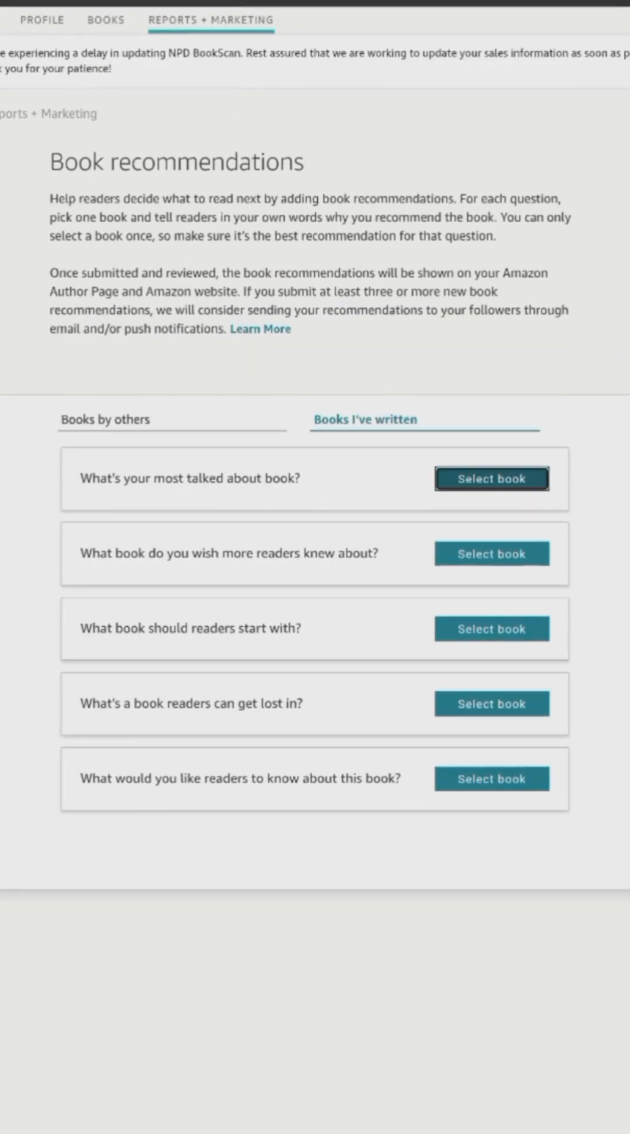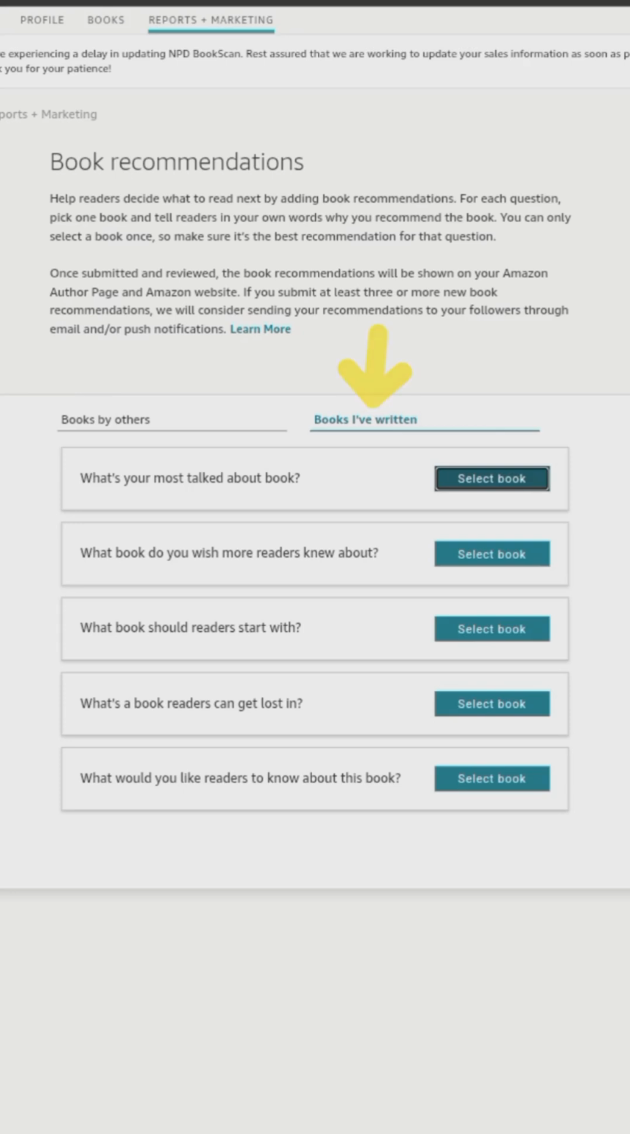But before you start selecting, you can see these options now. What is your most talked about book? We have 6 options here, but before you do that, there are 2 options which you need to notice in this particular place: books by others, books I have written. If you choose books by others, it means it is a book that other people have written that you want to be recommending. But here it is your own personal book you want to recommend.